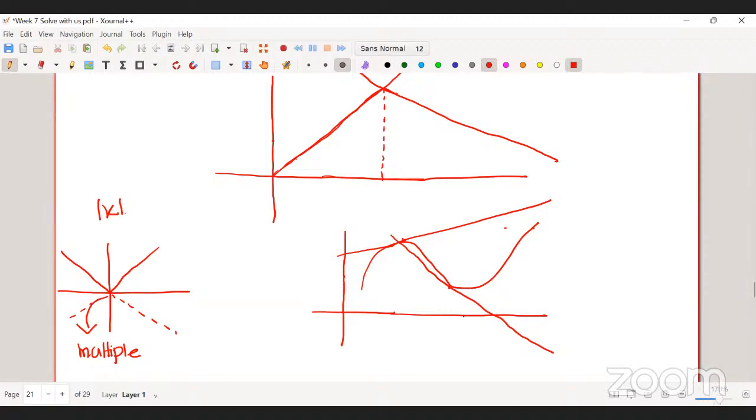But if you consider only this point, it has a unique tangent. This one is the only tangent at this point. So it depends on the function as well as the points at which you want to talk about the tangent.